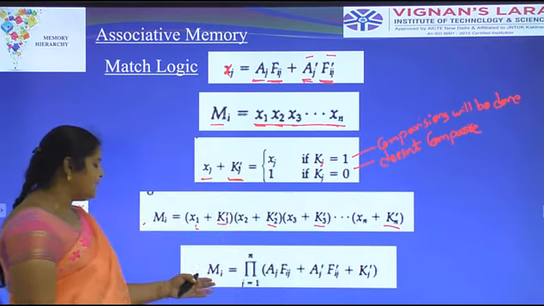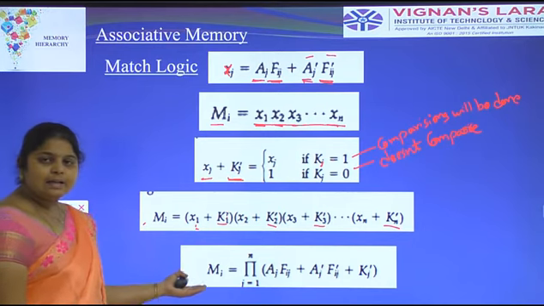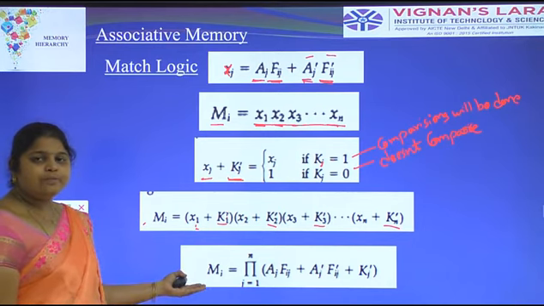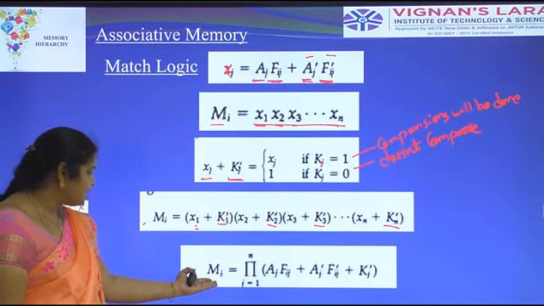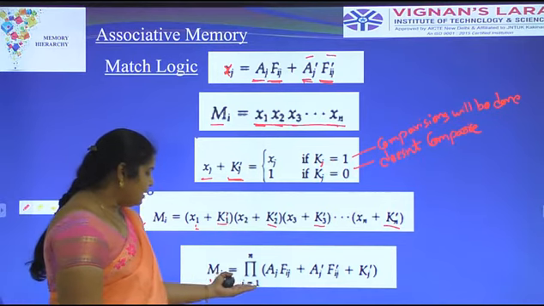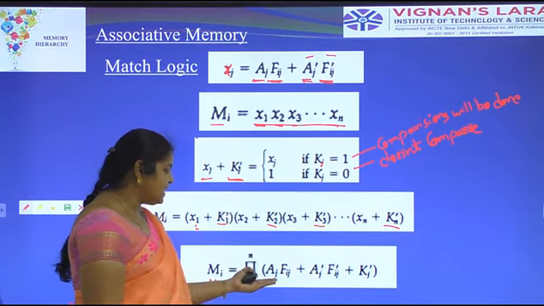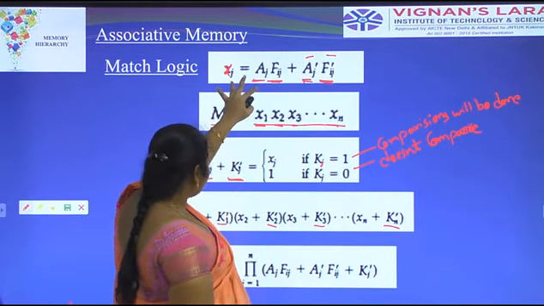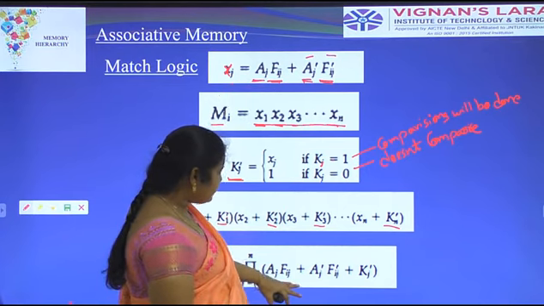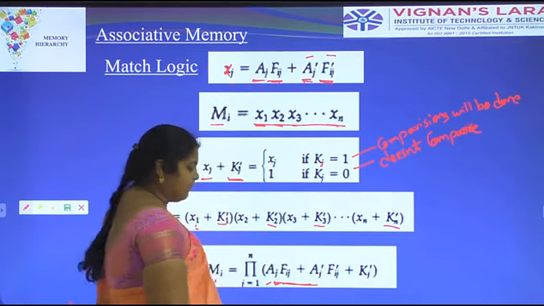Finally, the output will be present in the match logic. That's why we take the match logic Mi equal to the product over j from 1 to n of Aj Fij plus Xj, plus Kj. Kj means key register.